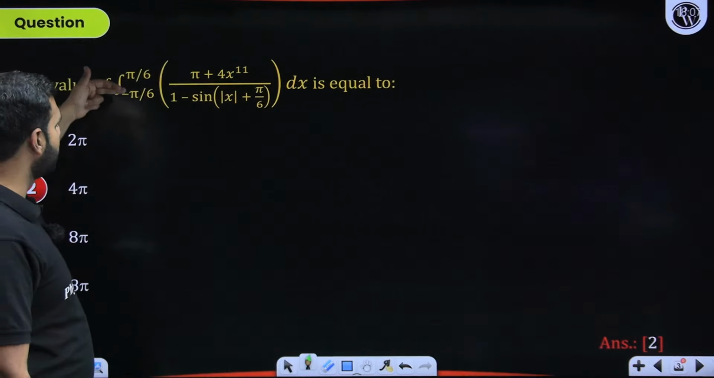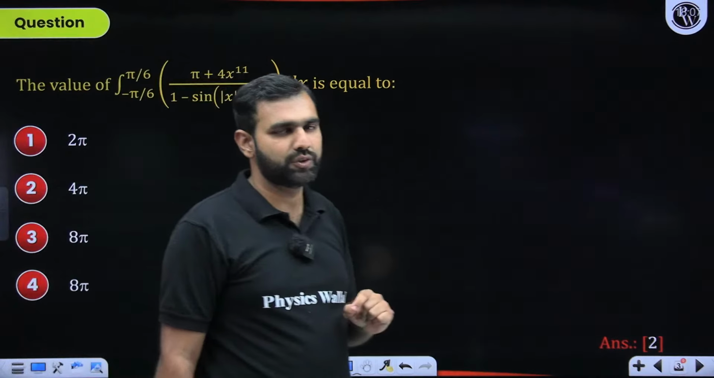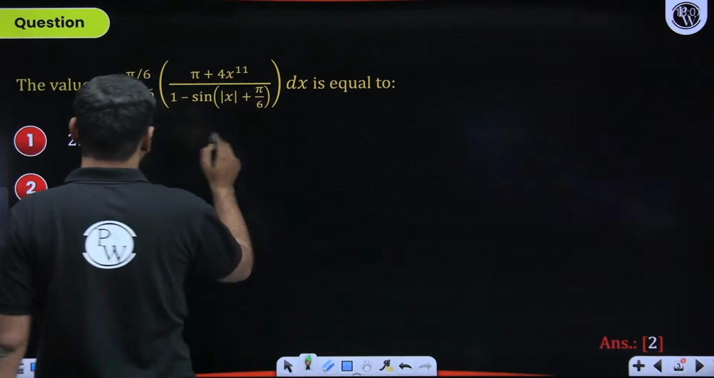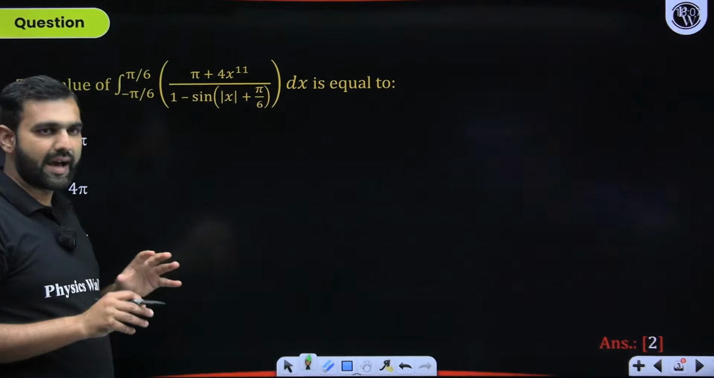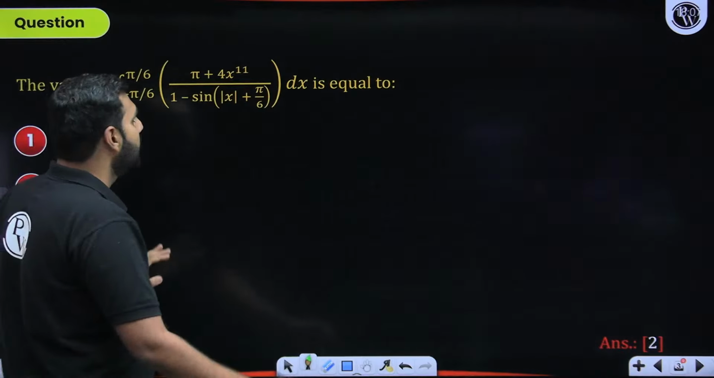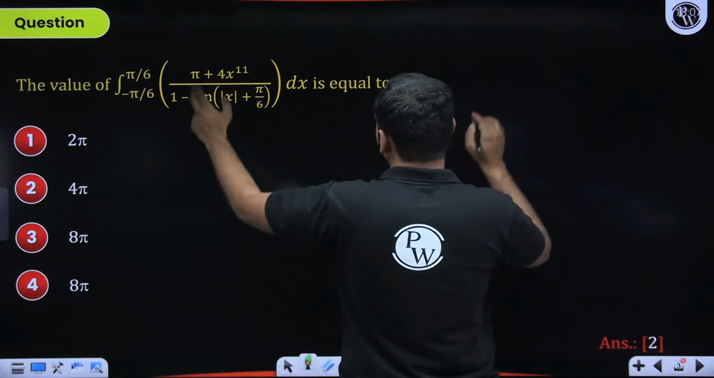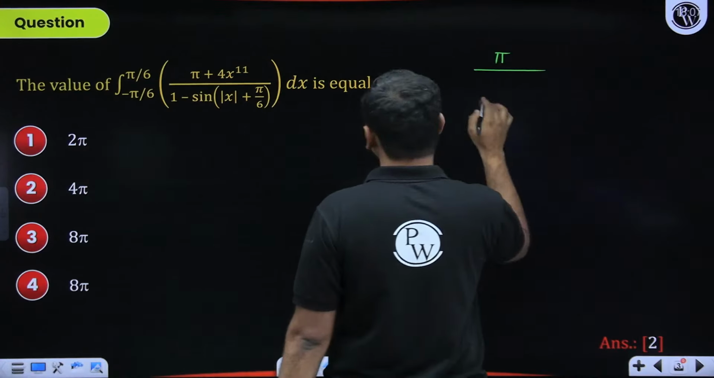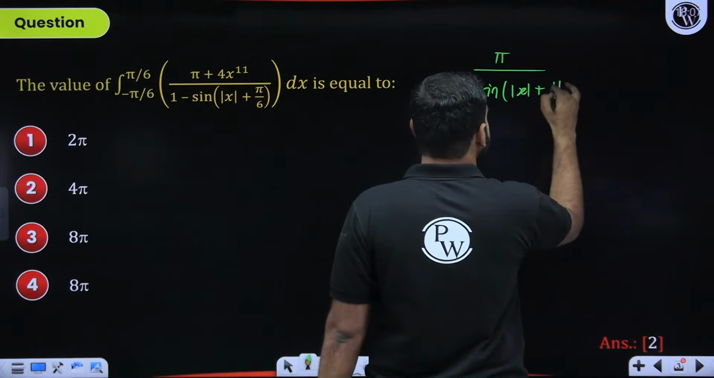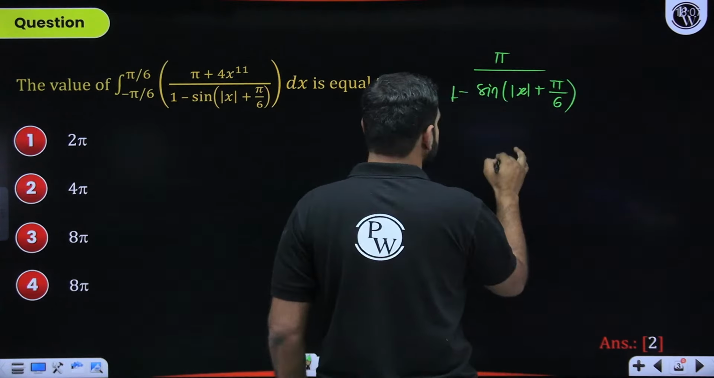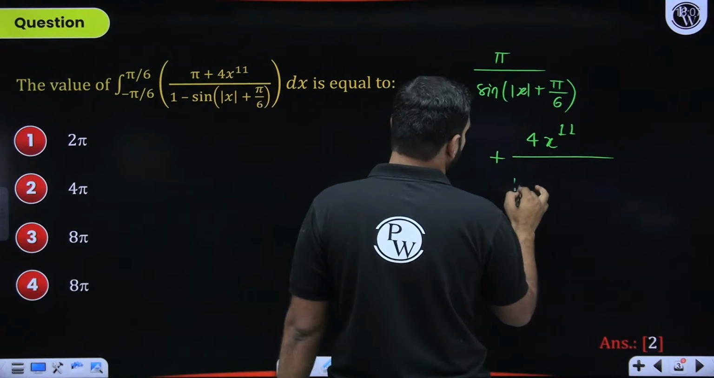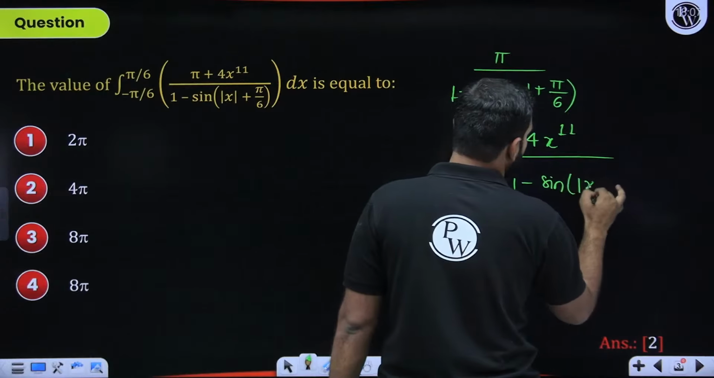First of all, the moment you see minus pi by 2 to pi by 6, something comes into the picture. Kings or queens, right? But before I apply that, let me analyze this function properly here. So to have that consideration, I'll split this function into two parts. How am I doing it? I'm splitting it in such a manner that I have pi upon 1 minus sine of mod of x plus pi by 6, that is one of the functions, plus 4x to the power 11 divided by the same 1 minus sine of mod of x plus pi by 6.